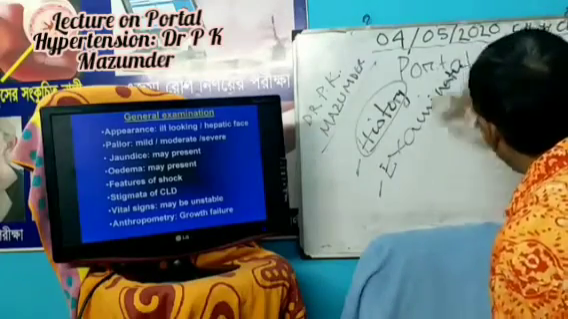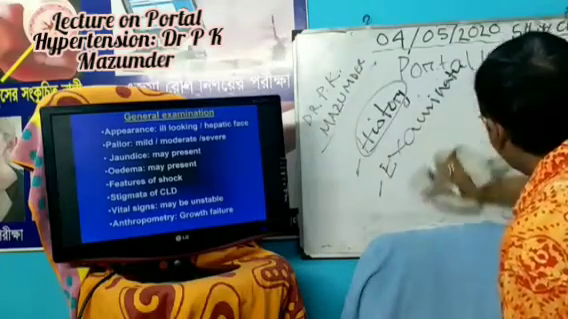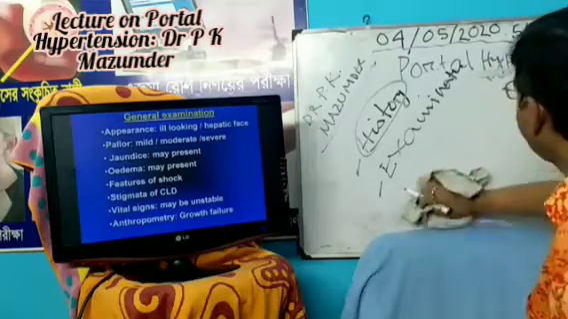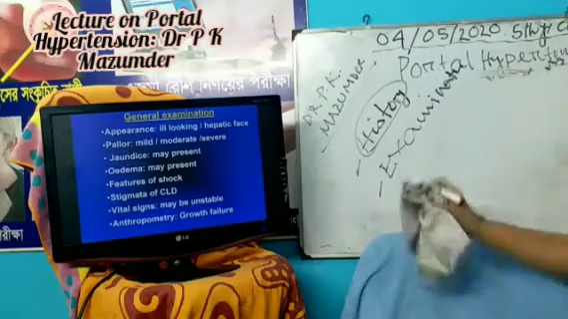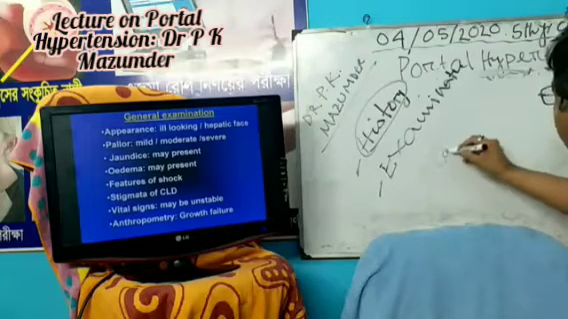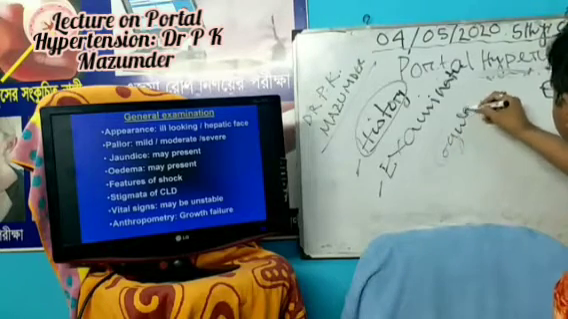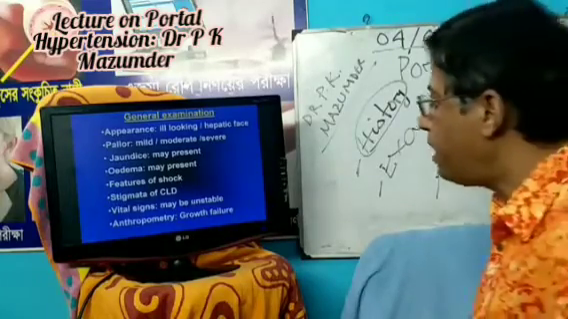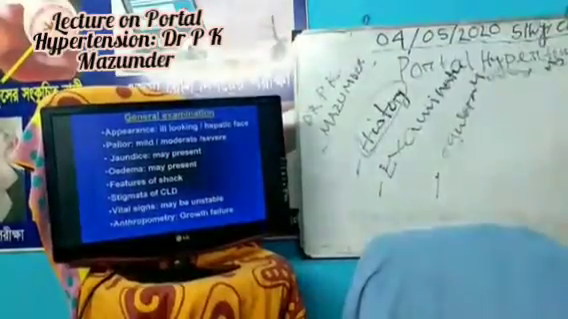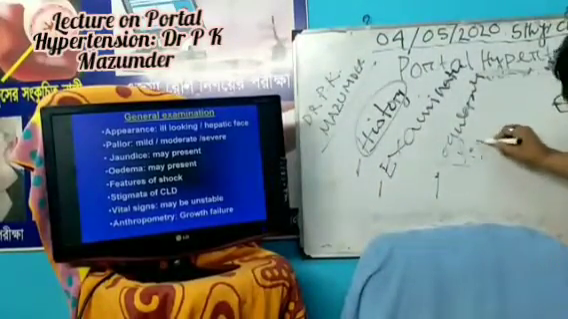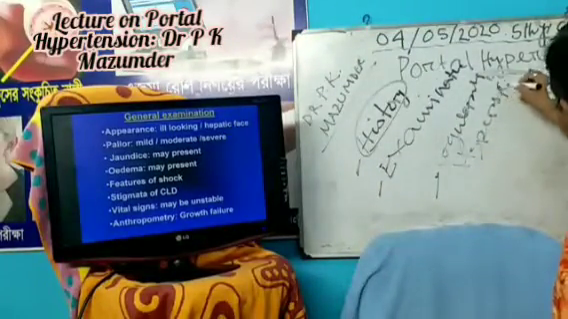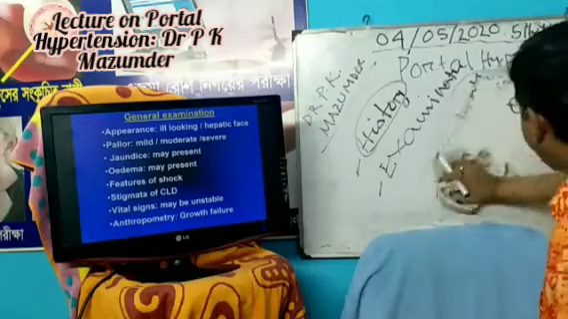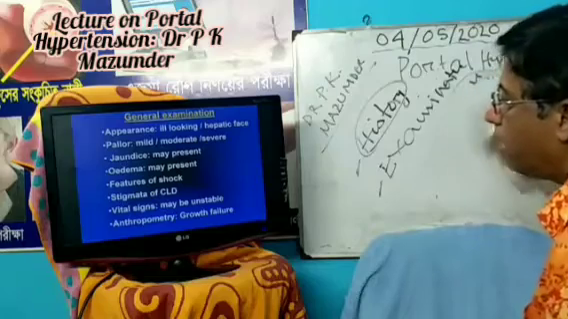Why coagulopathy? Because of deterioration of the hepatic function, which leads to decreased synthesis of the clotting factors and leads to coagulopathy. And number four cause is hypersplenism. So there are 3 to 4 causes of pallor or anemia in portal hypertension.